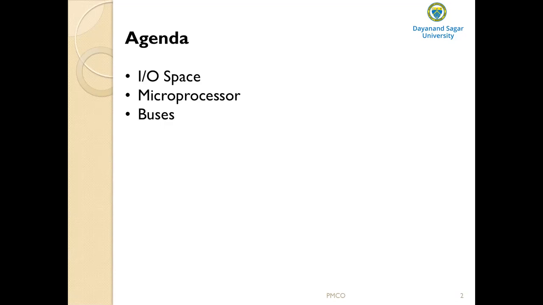Which are those? Anybody? So how is the memory system divided in all these microprocessors? The memory system is divided into three parts. The first one is the transient program area, the second one is the system area, and the third one is the extended memory system. And what is the size of the transient program area? It is 640 kilobytes, and the system area is 384 kilobytes in length.